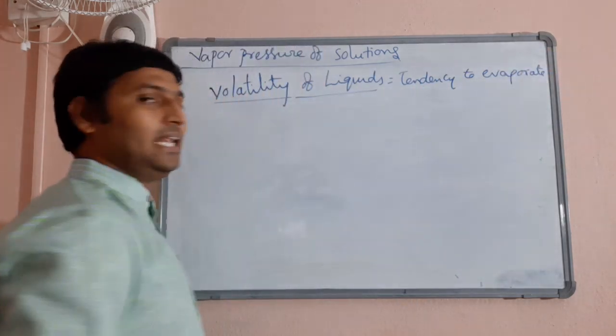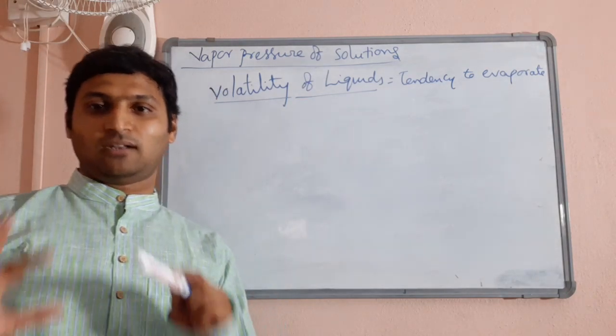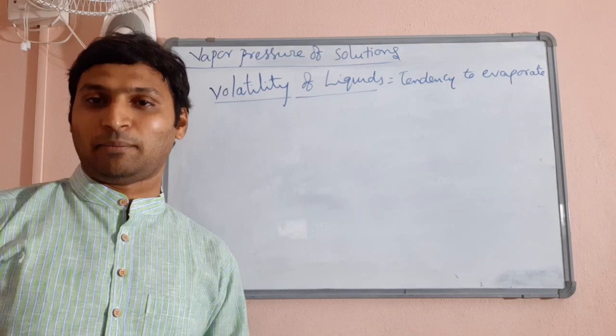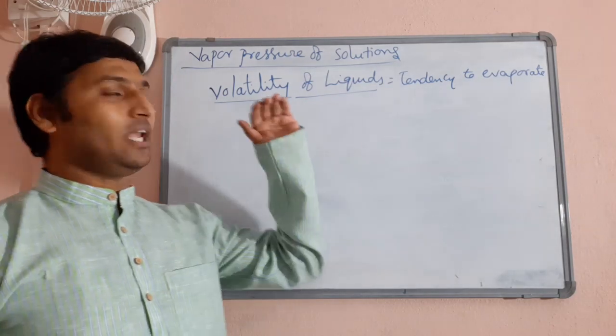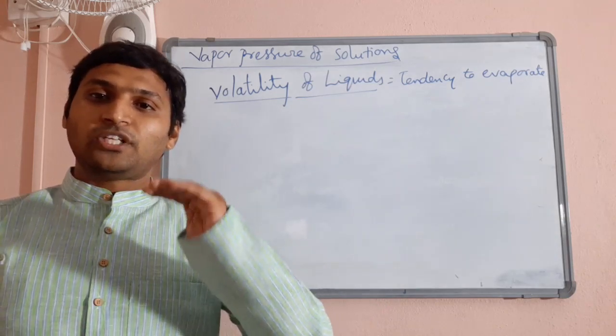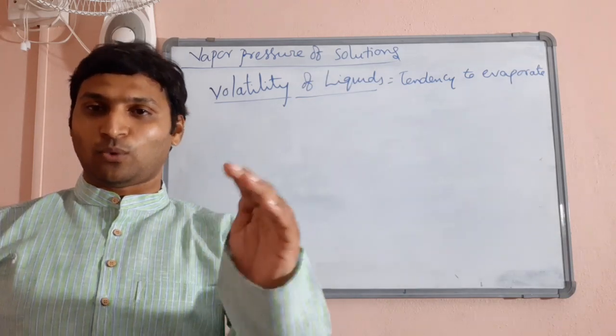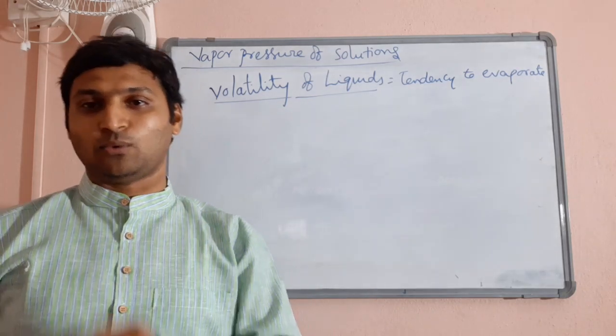I know I am teaching something very familiar to you, but keeping in view all the students, I am doing this. So the tendency of a liquid to evaporate readily is called volatility. A liquid which readily evaporates is said to be more volatile. A liquid which evaporates less readily is said to be less volatile.